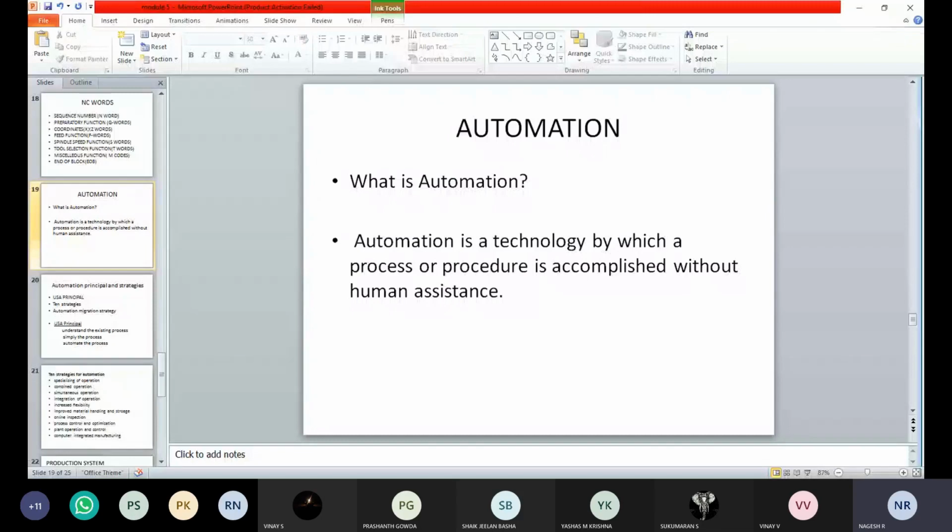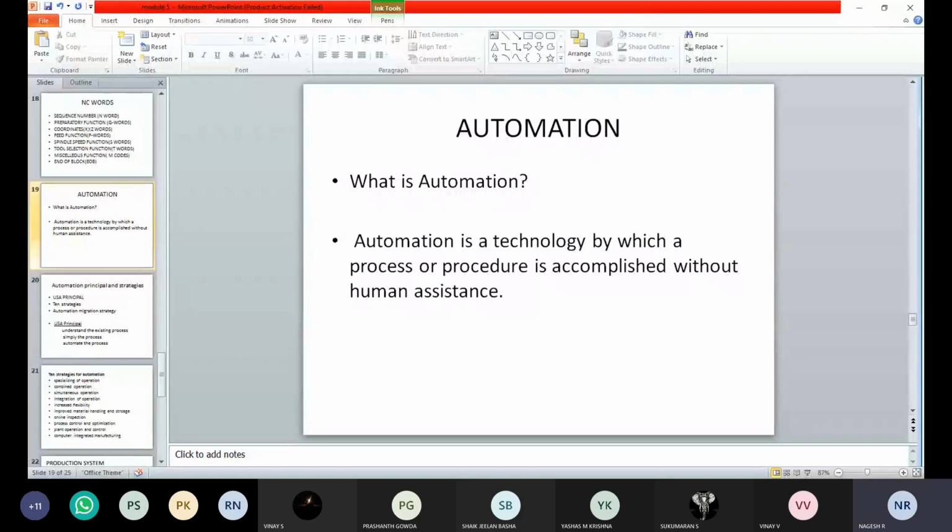Where the number of persons was required, it was reduced and replaced by computers only. So the work of 10 persons can be carried out by one computer, then one person is required at that place.